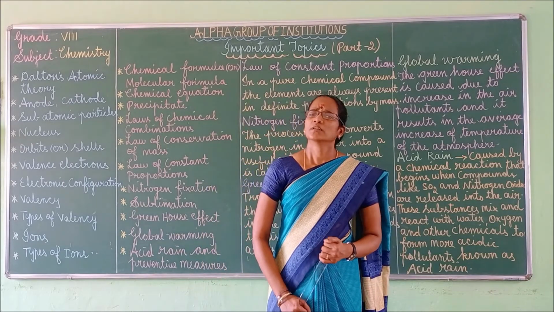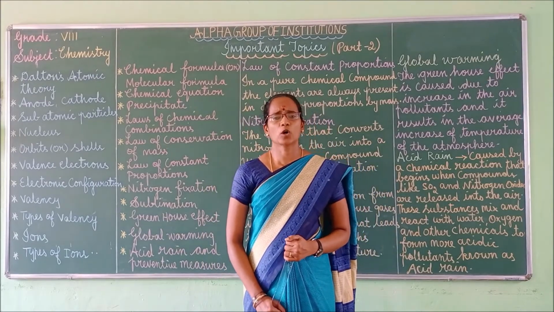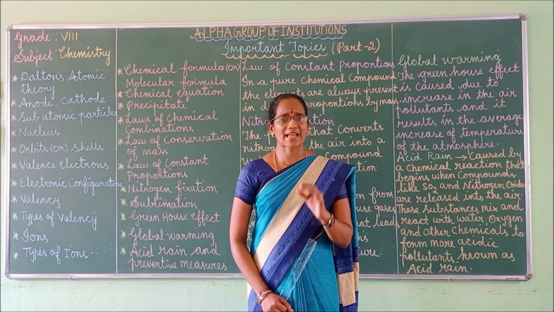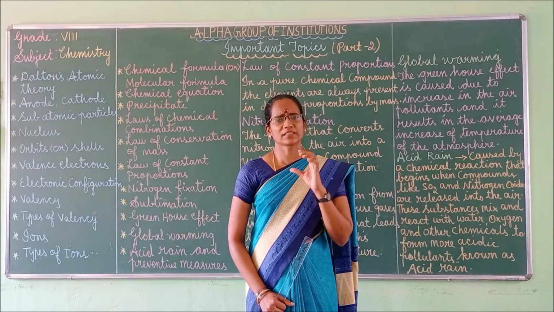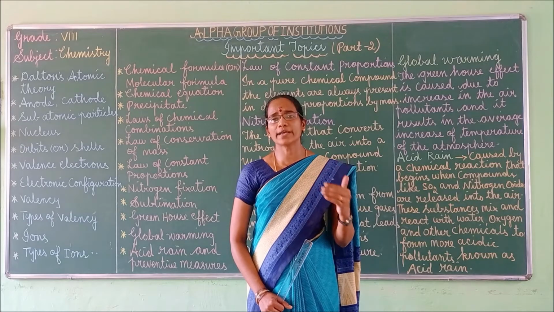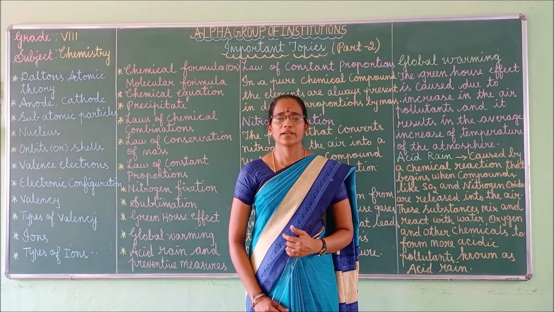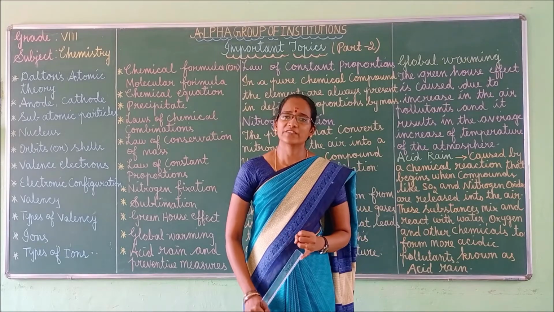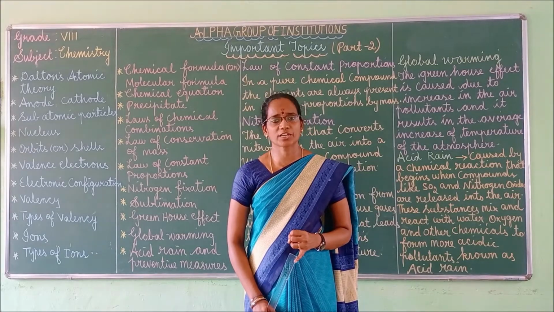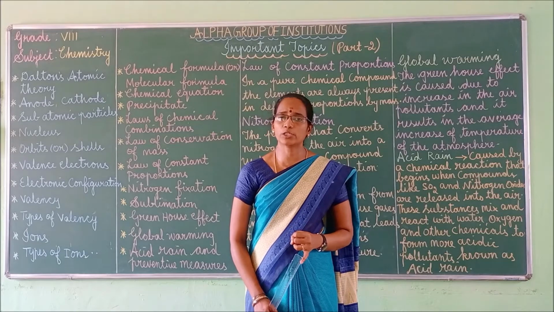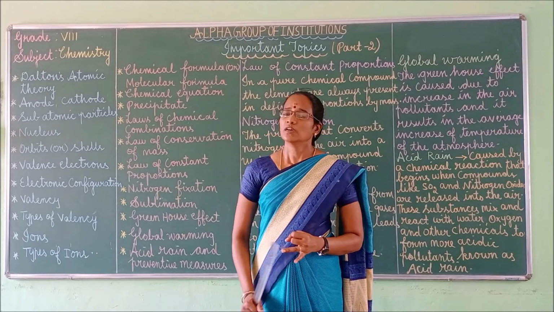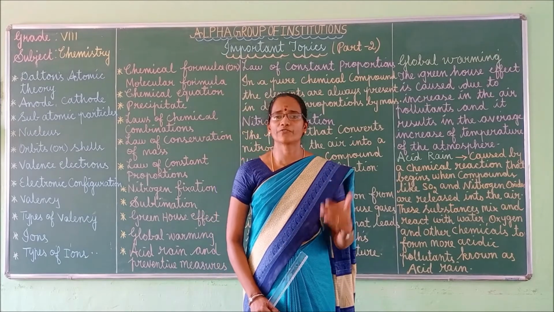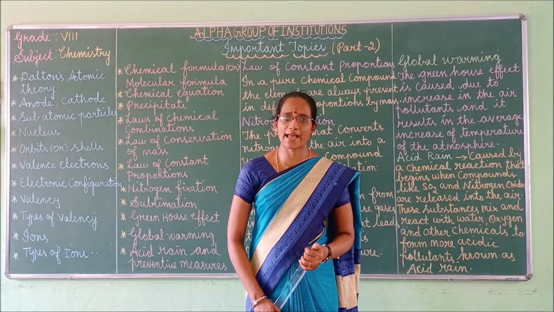Next one, a compound is made of two or more different kinds of atoms. So these points were proposed by John Dalton. Four points he proposed. One is atom is indivisible and also indestructible. It means we cannot destroy the atoms. Second one, compounds are made of a combination of two or more different kinds of atoms.